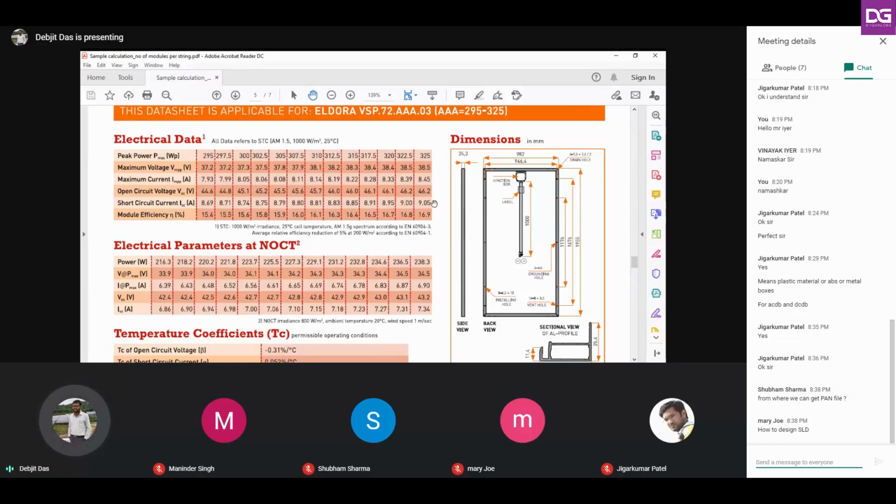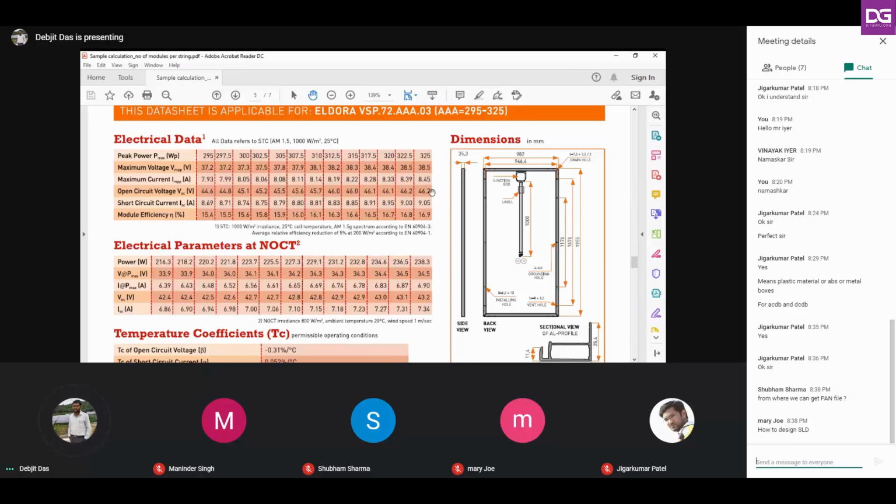Now, whenever we are connecting modules in series, you have to make it very clear that the string voltages get added up. That means if a single module has an open circuit voltage of 46.2 volts, and we connect 10 modules in series, then this open circuit voltage will add up. So in case of series, the voltage adds up and the current remains the same.